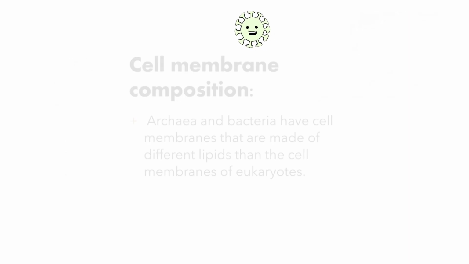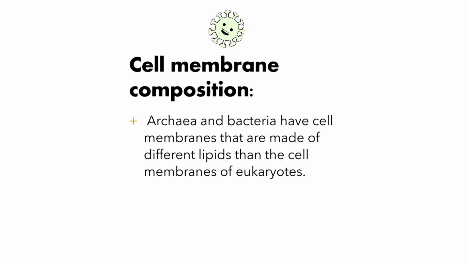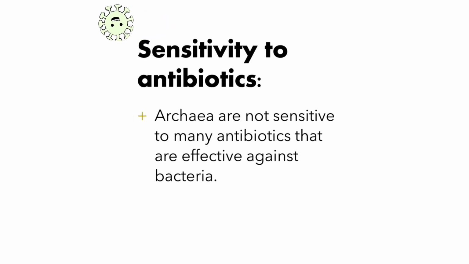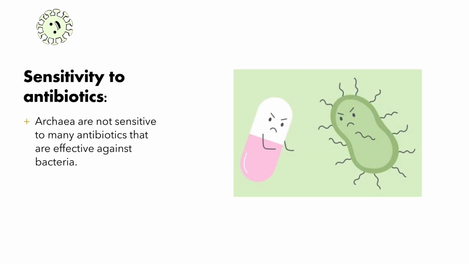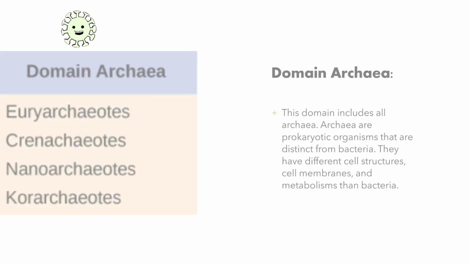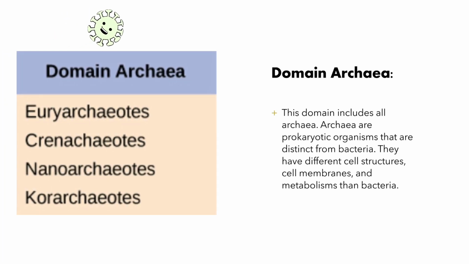Number 2. Cell membrane composition. Archaea and bacteria have cell membranes that are made of different lipids than the cell membranes of eukaryotes. And finally, sensitivity to antibiotics. Archaea are not sensitive to many antibiotics that are effective against bacteria. The three domains in Woese's system are: Domain Archaea. Archaea are prokaryotic organisms that are distinct from bacteria. They have different cell structures, cell membranes, and metabolisms than bacteria.